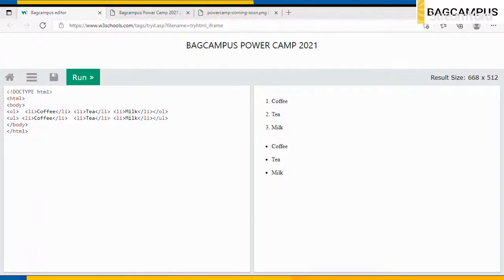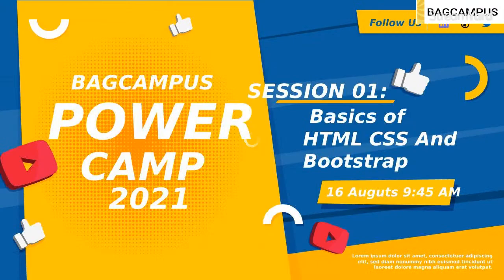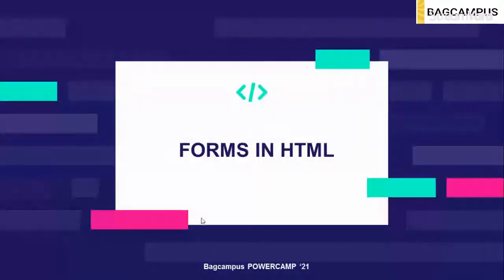What is the important point in HTML? That is forms, right? We already discussed the input tags, but we have not discussed forms in HTML. So let's move to that part. Forms in HTML are a very important part of the HTML system.